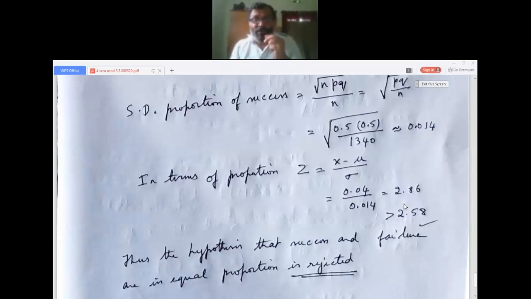I told you, if it is standard values, we take 2.58, and 2.86 is greater than 2.58. If it is greater, it has to be rejected. If it is less than, as in the previous problem, it has to be accepted. So we check it with 2.58, the standard value. 2.86 is greater than 2.58. Thus, the hypothesis that success and failure are in equal proportion is rejected.